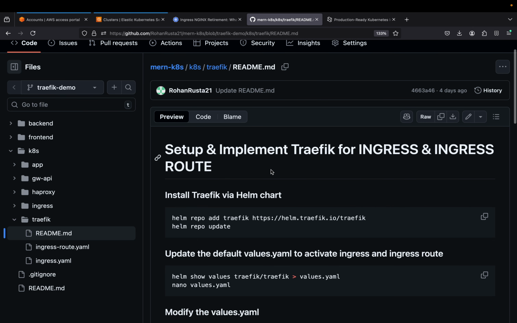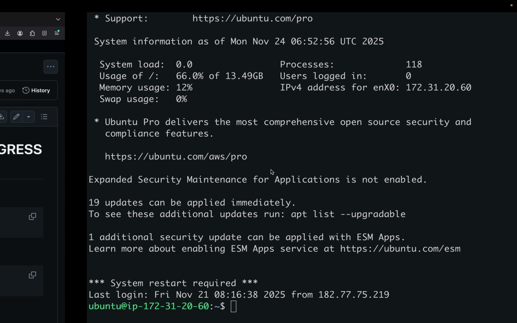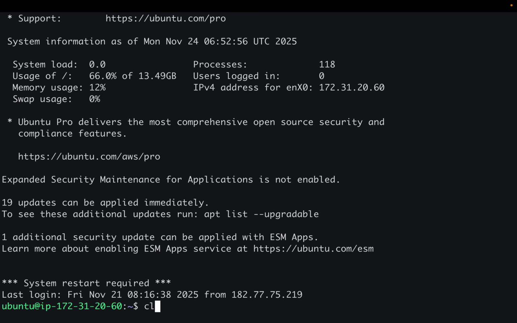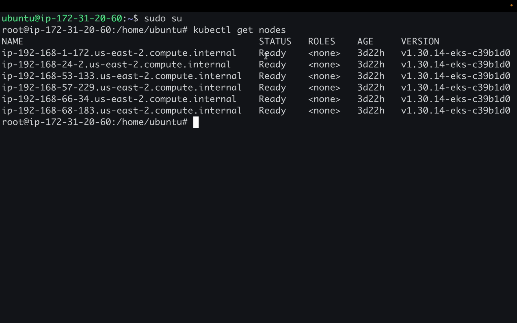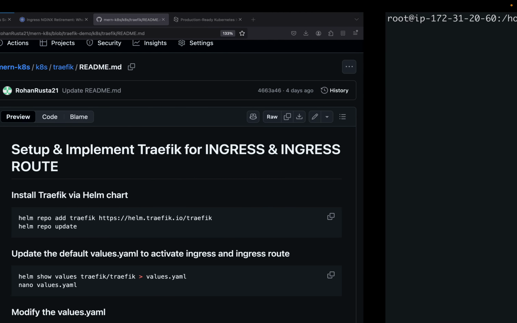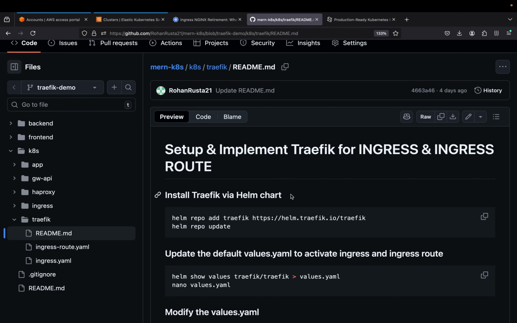Okay. So I already have a Kubernetes cluster with me, an EKS cluster, and it has six nodes.